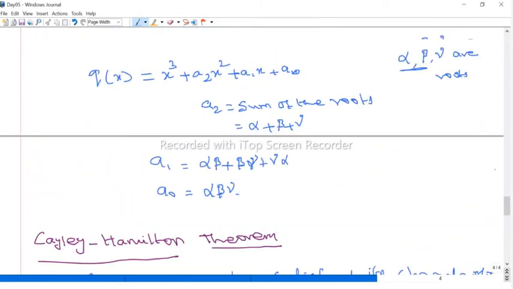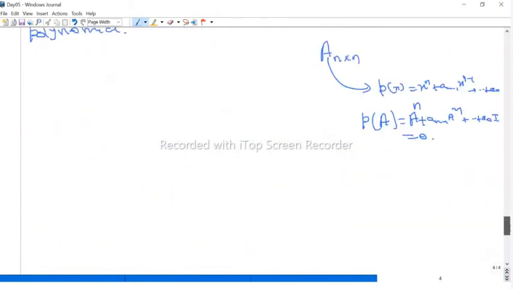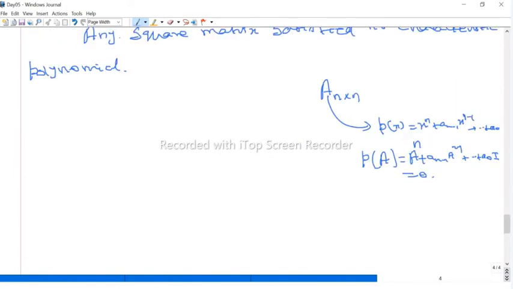In the previous example we took a 2 by 2 matrix. Okay, for checking this, better we take a simple 2 by 2 matrix. Suppose we take A equal to 1, minus 1, 2, 0. This is a 2 by 2 matrix.